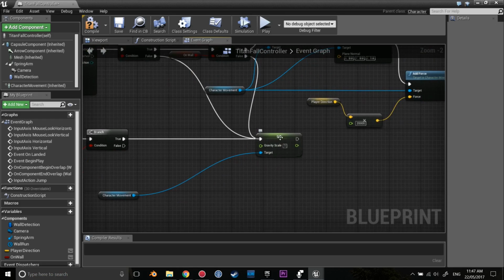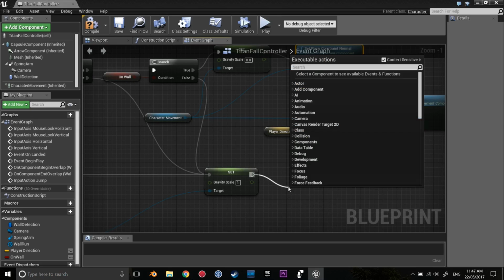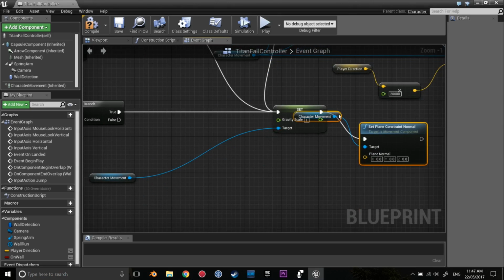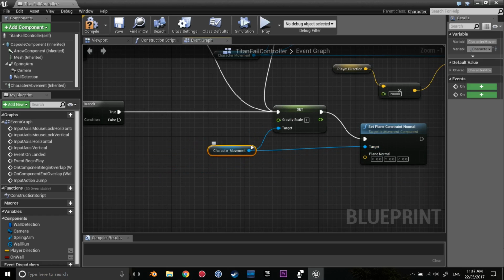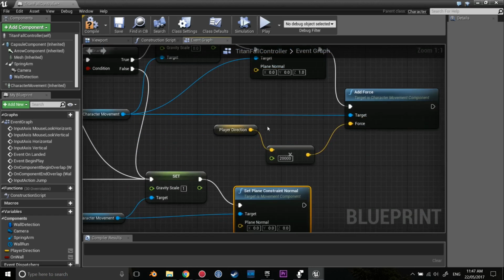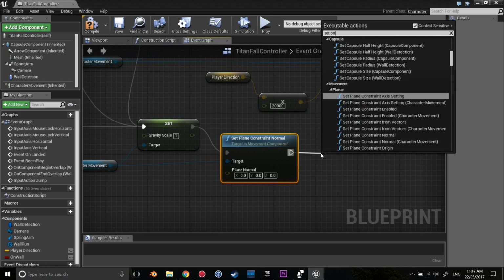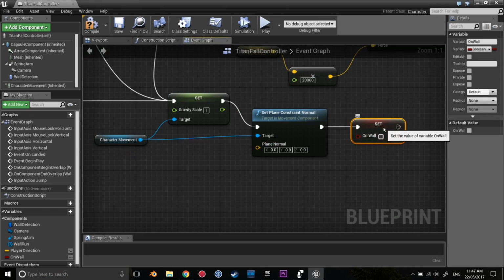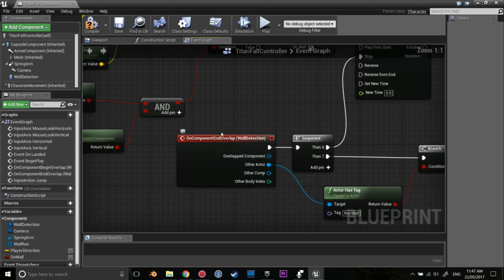And the next thing we're going to do is reset our plane constraint normal. So drag here, set plane constraint normal, character movement, and we can just delete this node and drag this one into here. And we can probably bring this a bit closer. And by making it all 0, we're no longer having a z of 1. And the final thing we have to do is drag this out and set on wall, which should be at the bottom. So set on wall back to false, because we are no longer colliding with it as we have ended the overlap.